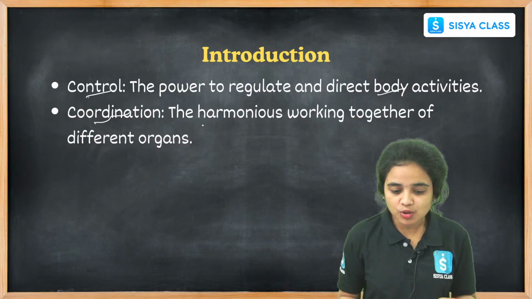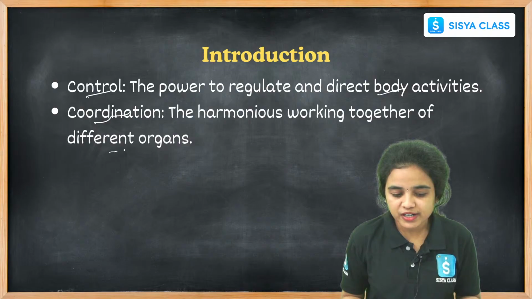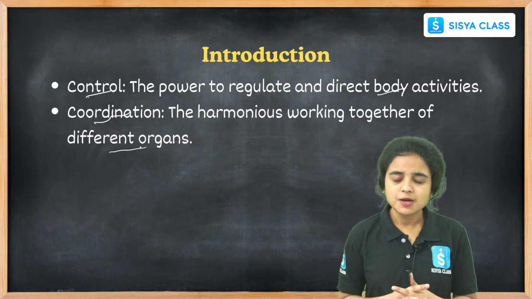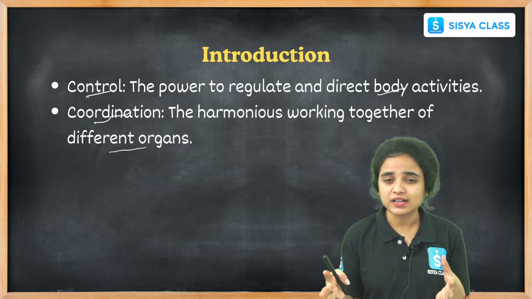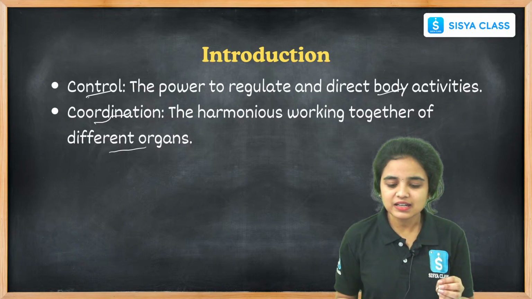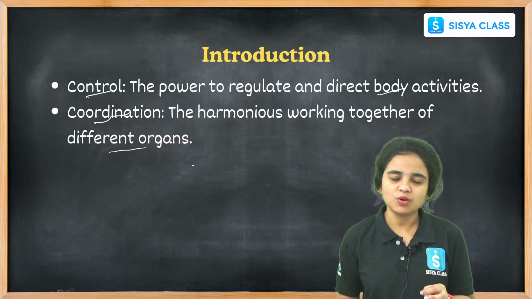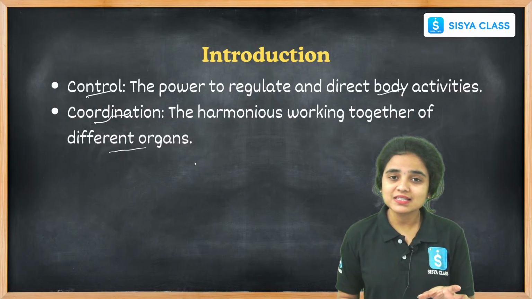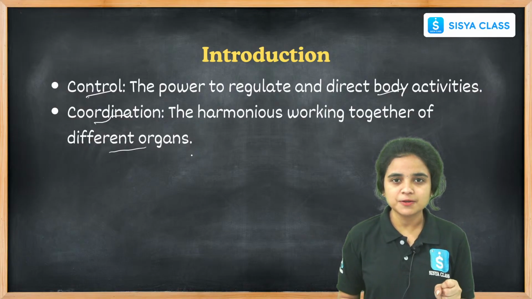Coordination is the harmonious working together of different organs. Different organs work together to perform a function or an activity. Why is control and coordination very important for every living organism?